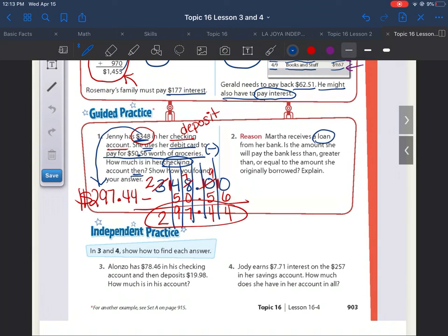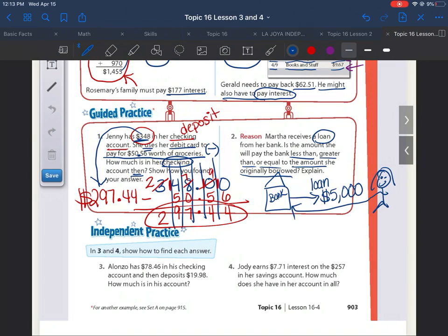And number 2, Marta receives a loan from her bank. Is the amount she will pay the bank less than, greater than, or equal to the amount she originally borrowed? So remember we talked about this. When the bank lends you the money, for example a loan of $5,000, when you're paying the bank back, you need to pay them the $5,000.